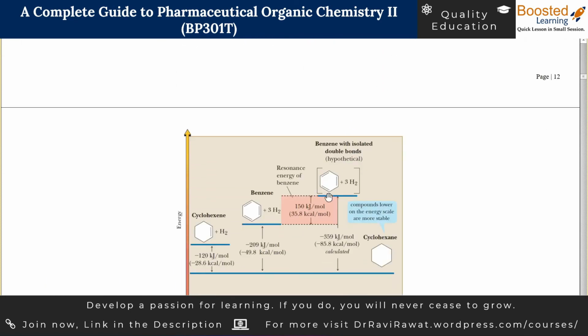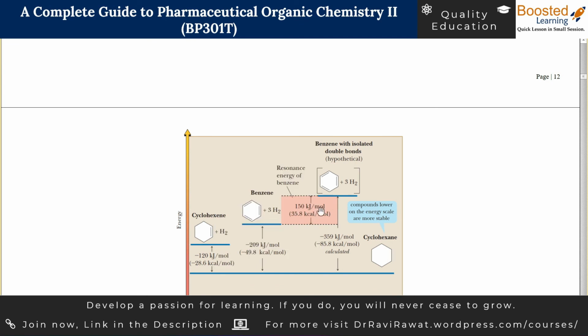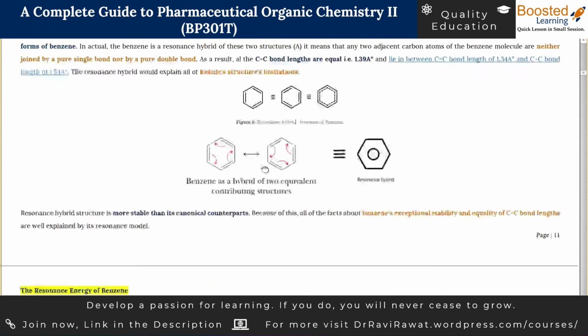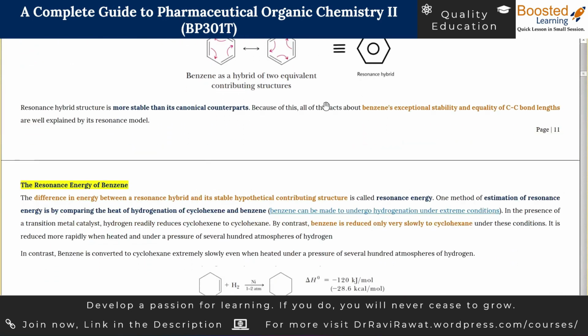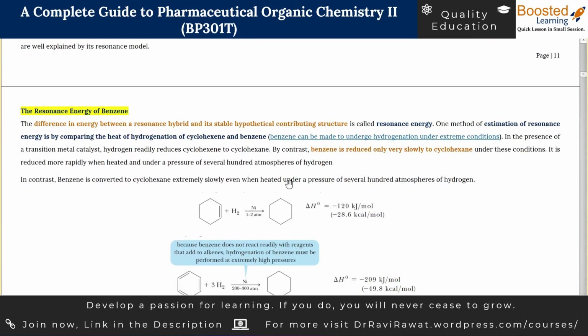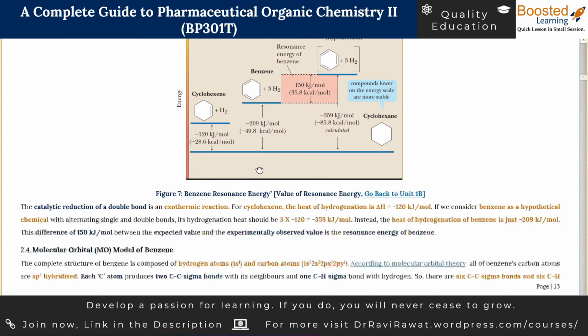So if somebody asks you how stable benzene is compared to other alkenes, the value is going to be 150 kilojoule per mole. If somebody asks you what the resonance energy of benzene is, the answer would be this. So this was the resonance model of benzene. I hope you were able to get a clear picture of what the resonance model has to say, and you became aware of the resonance energy concept. You got the value also. You got how to better explain things in terms of a graph. So this was the resonance model.